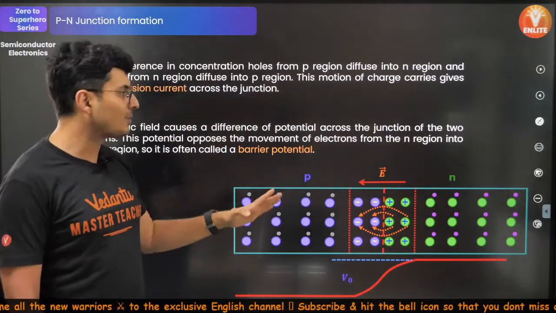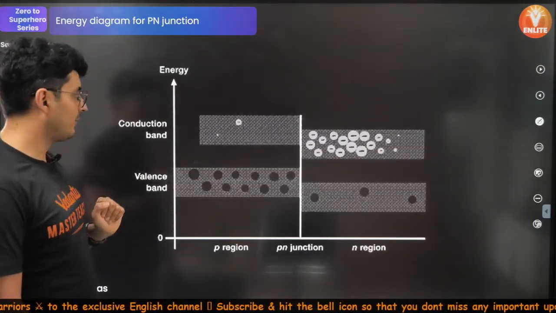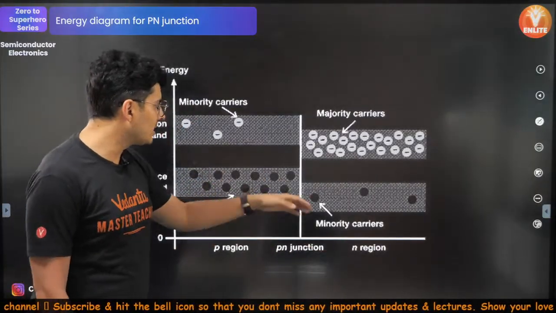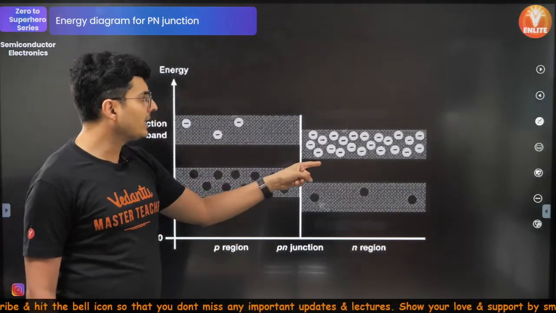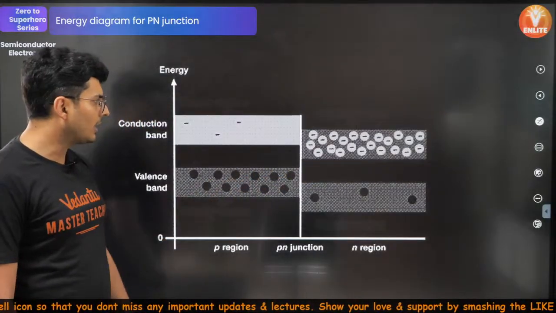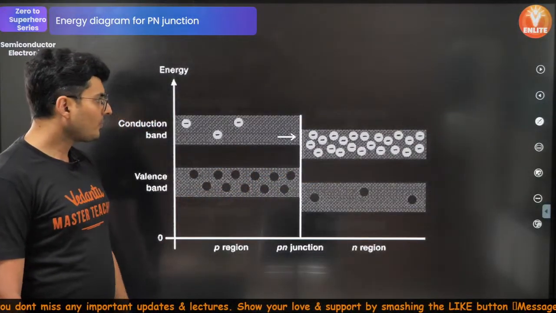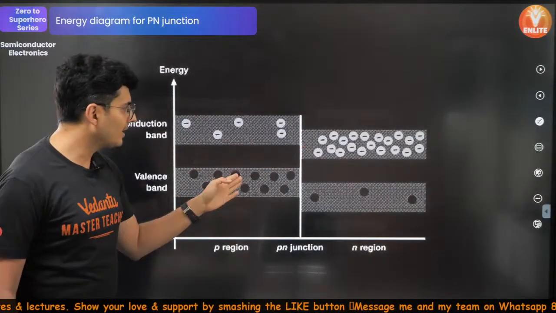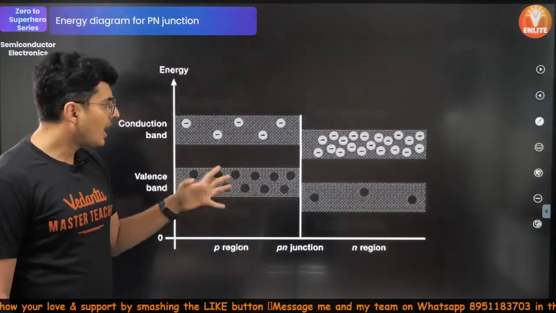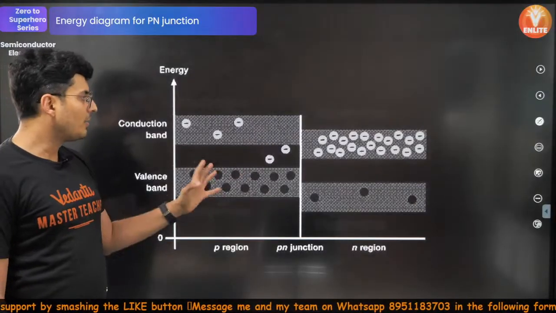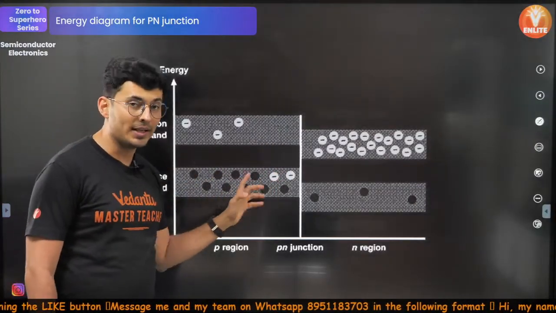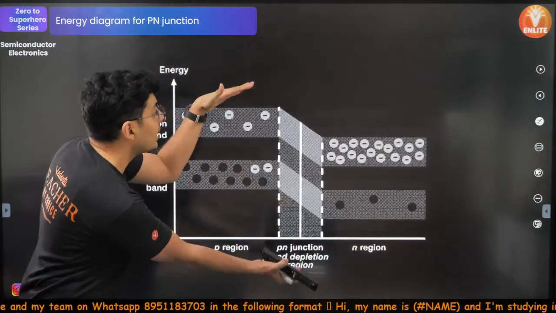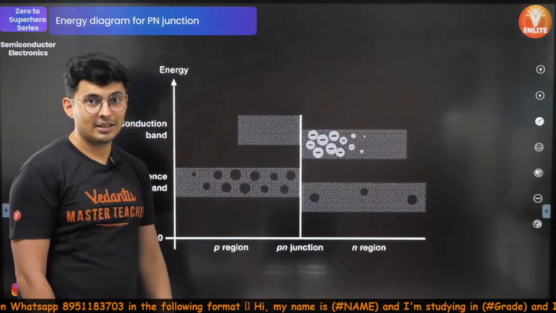Now the next problem happens, and that is the drift. Look at this graph. This is the n region, this is the p region. The electrons start moving towards the p region. You can see that they are easily moving towards the p region, and because they are filling up the holes, a potential difference is created.